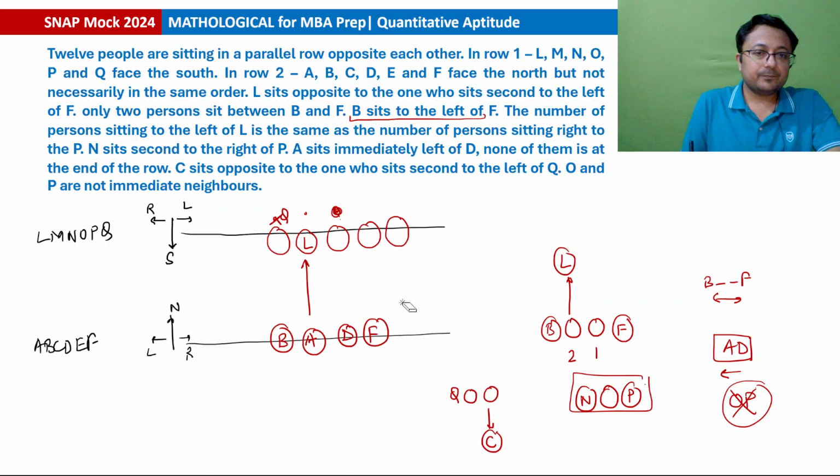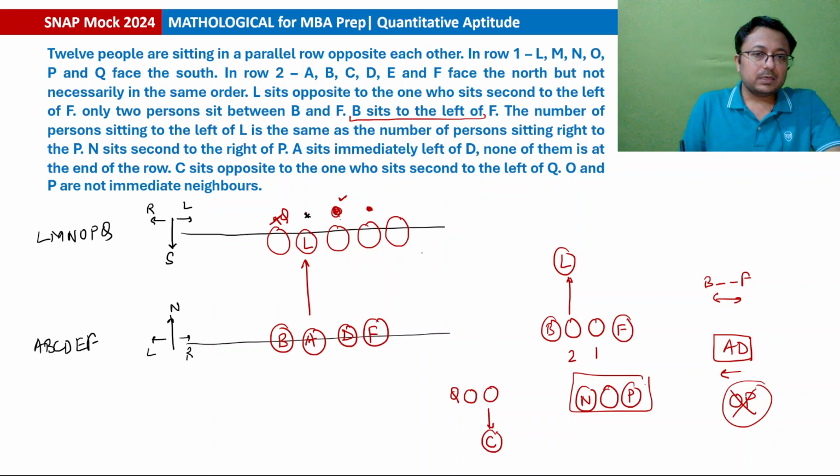But can Q be at a place maybe here? No, he cannot be in this direction, because if he is there, then opposite to this position must be C, but L and A are sitting here, so Q cannot be here. Okay, so Q can be at this position, or might be here. These are the only two possible cases.